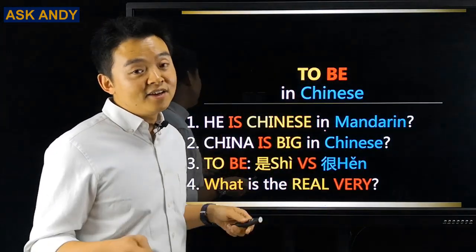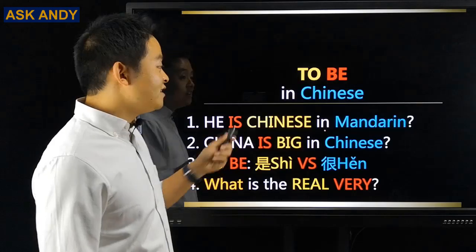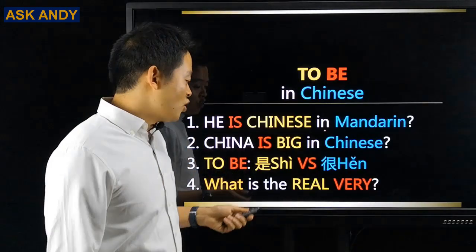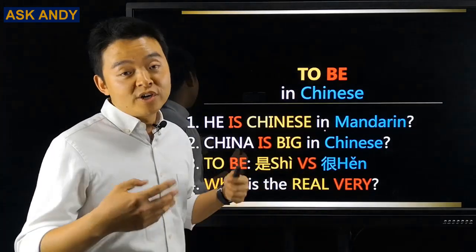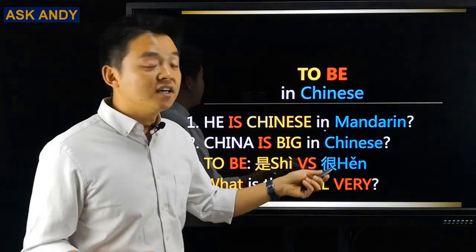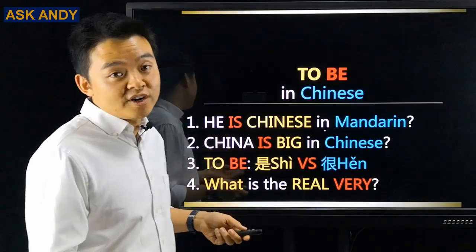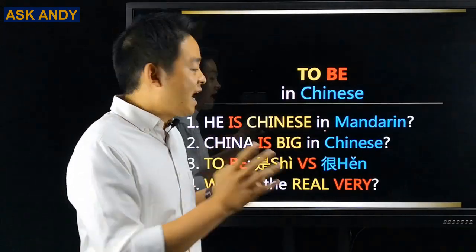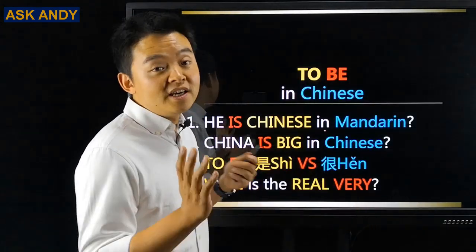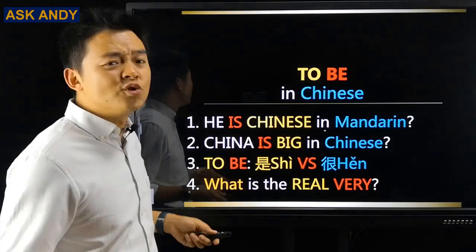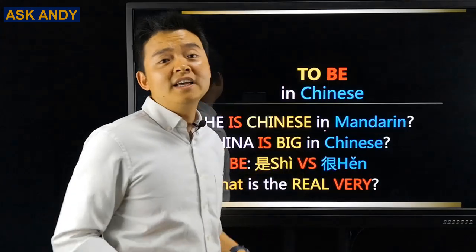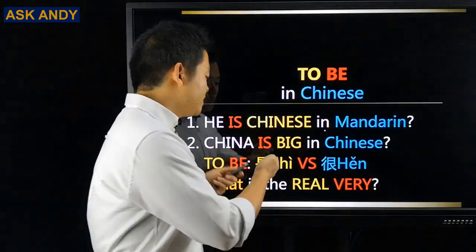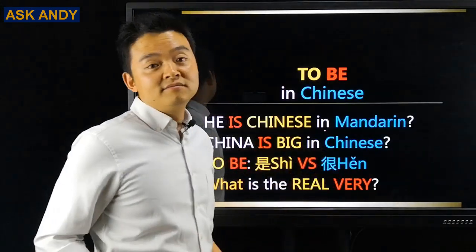Right now, I think you know that for "to be" in Chinese, we have 2. One is 是, the other is 很. When we are talking, actually this 很 is "very", but we are going to use it as a link word for "to be" in Chinese. But you are going to ask, what's the difference between 是 and 很? And when do I use 是 or 很? Let's see.